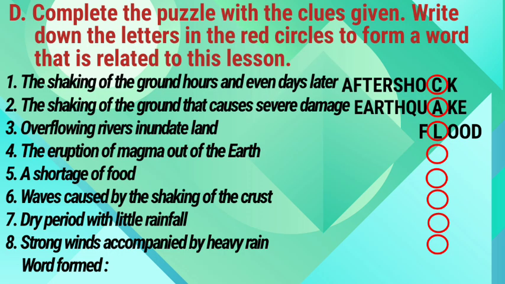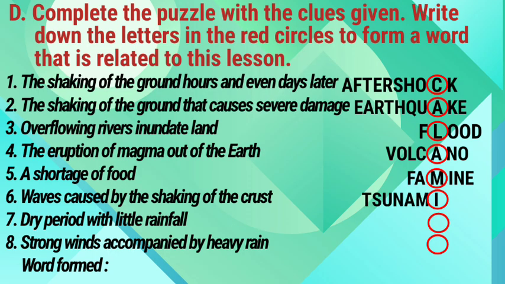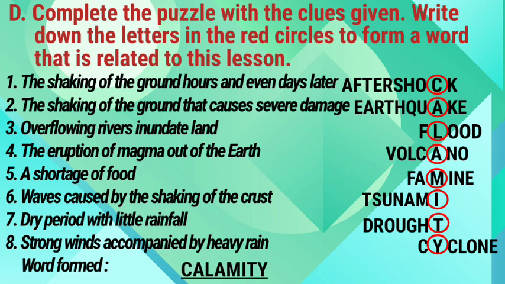The eruption of magma out of the earth: volcano. 5. A shortage of food: famine. 6. Waves caused by the shaking of the crust: tsunami. 7. Dry period with little rainfall: drought. 8. Strong winds accompanied by heavy rain: cyclone. Word formed: calamity.